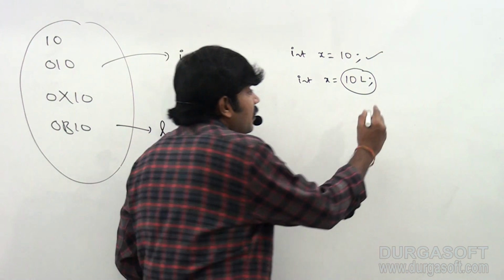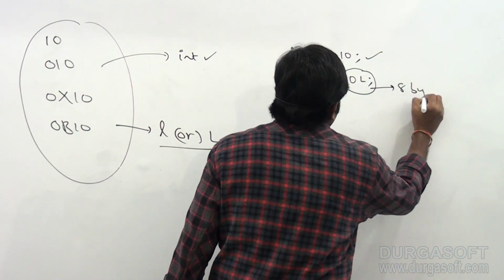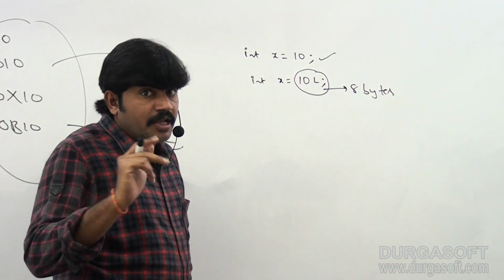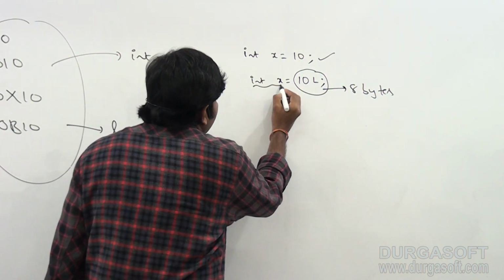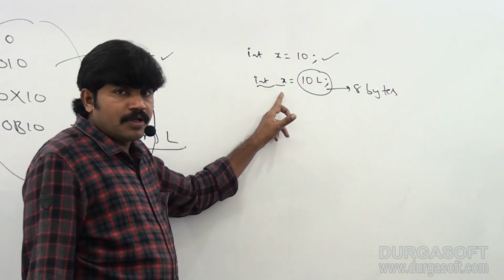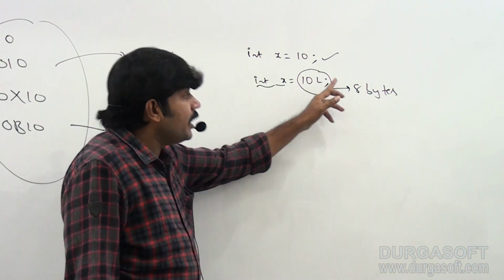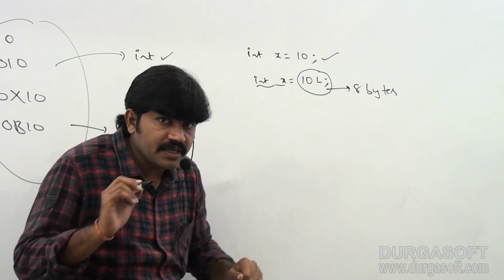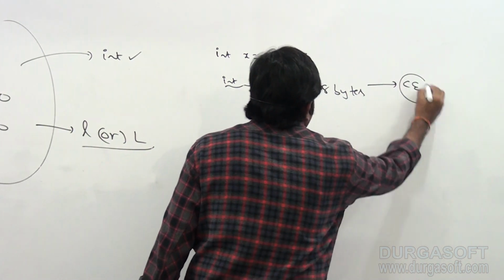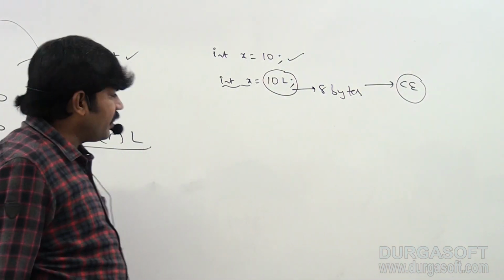Long means 8 bytes. You know, in the last video we covered already, what is the size of long? 8 bytes. But int means 4 bytes. It is a 4 byte variable. How can you assign an 8 byte long value? Clear, right? So immediately we are going to get a compile time error.